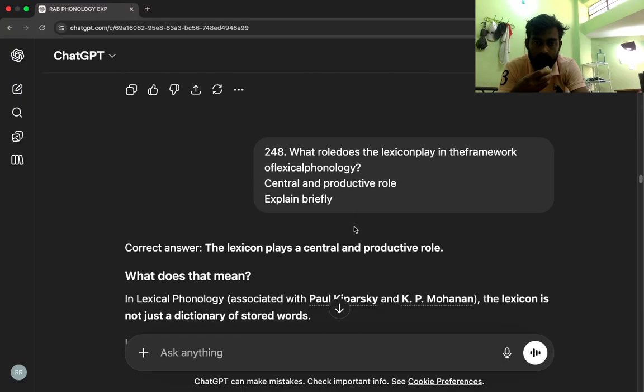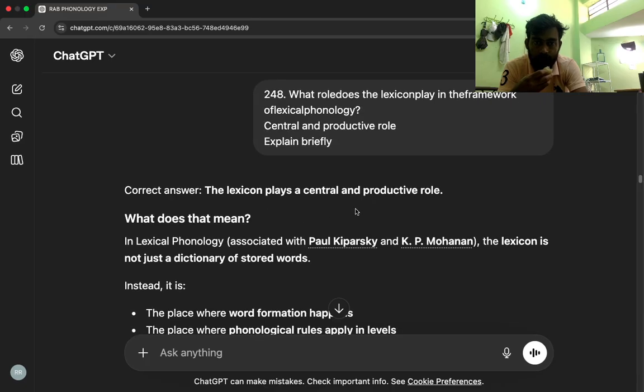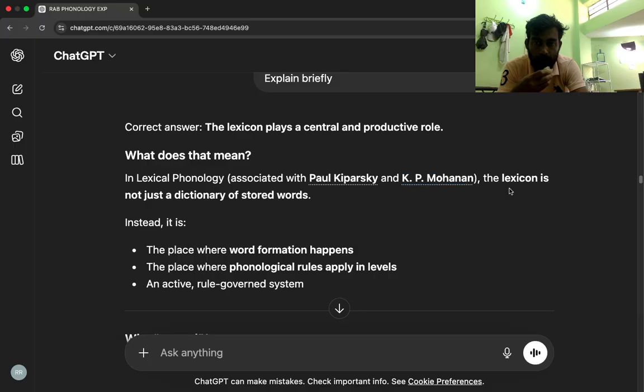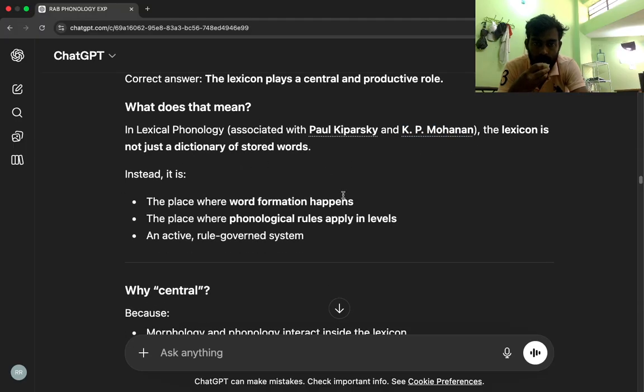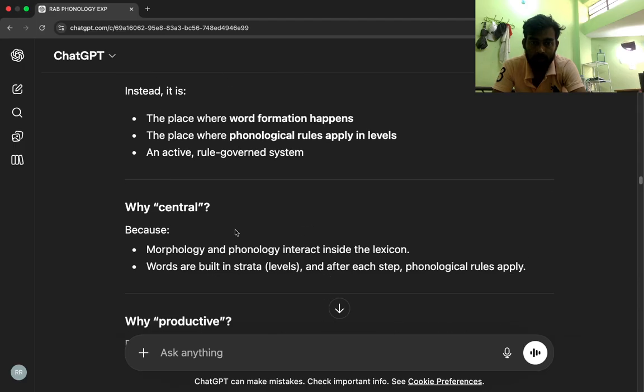Correct answer: the lexicon plays a central and productive role. What does that mean? In lexical phonology, associated with Paul Kiparsky and K. P. Mohanan, the lexicon is not just a dictionary of stored words. Instead, it is the place where word formation happens, the place where phonological rules apply in levels, an active, rule-governed system. Why central? Because morphology and phonology interact inside the lexicon.